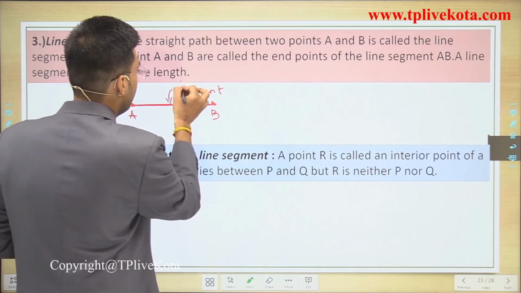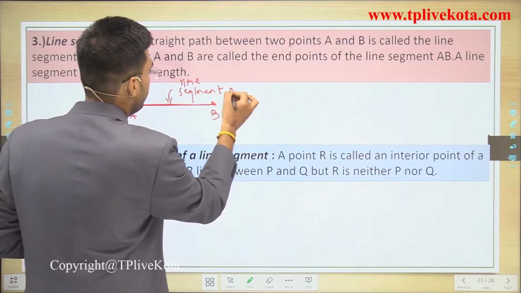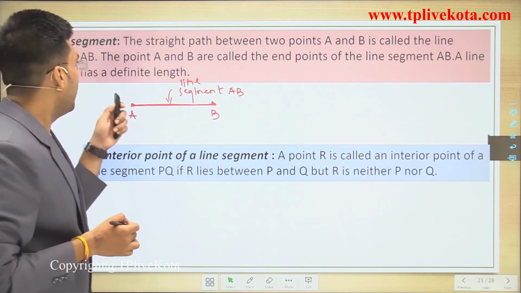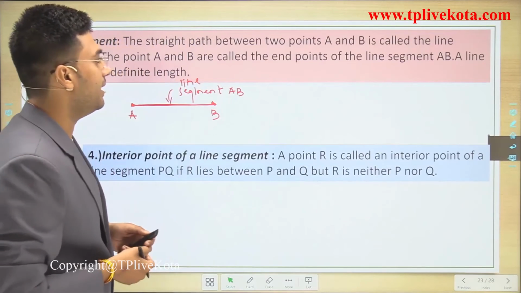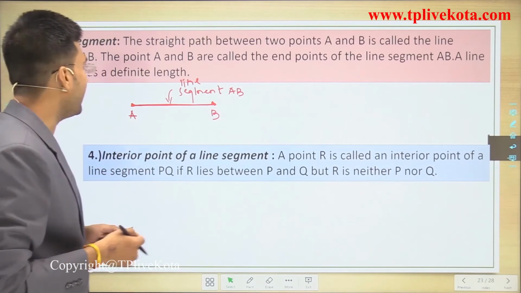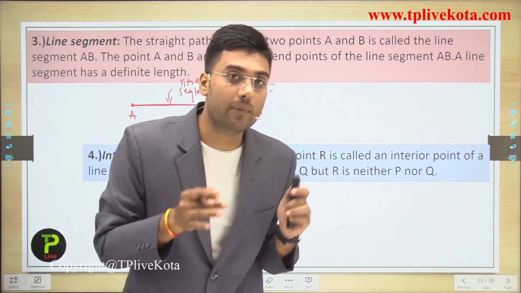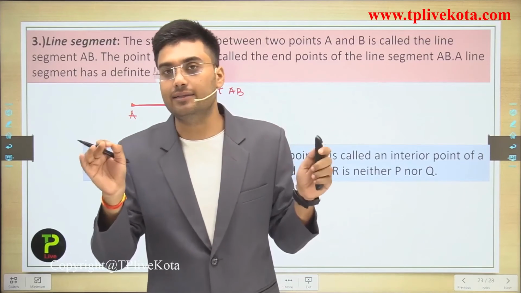This is line segment AB. Points A and B are called the endpoints of the line segment AB. A line segment has definite length.